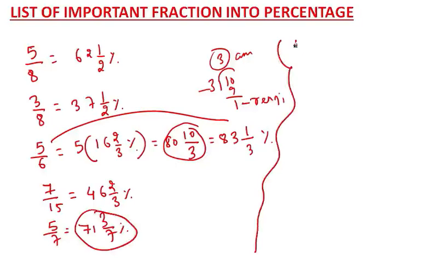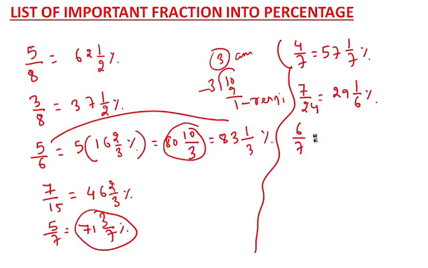Now tell me what is 4 by 7. 4 by 7 is 57 1 by 7%. Okay, what is 7 by 24? 7 by 24 is 29 1 by 6%. What is 6 by 7? 6 by 7 is 85 5 by 7%. Okay.